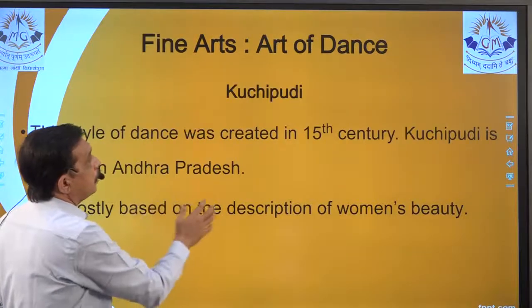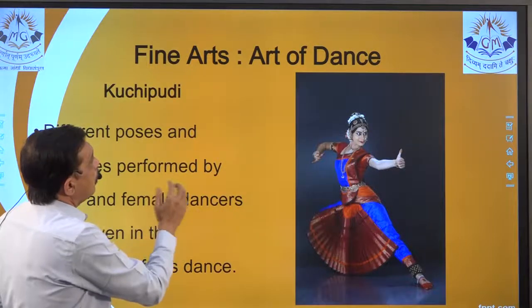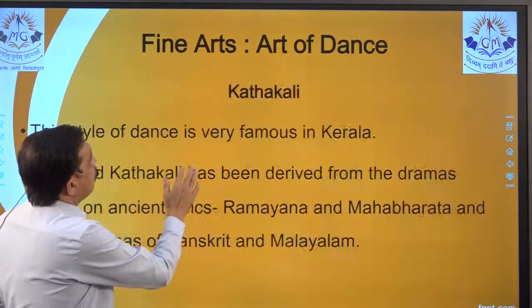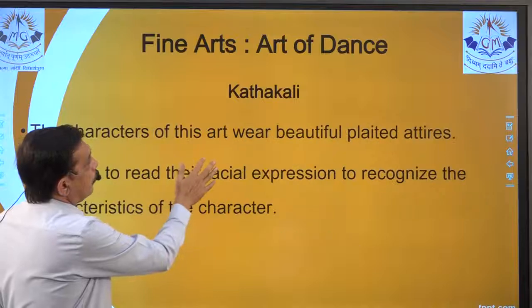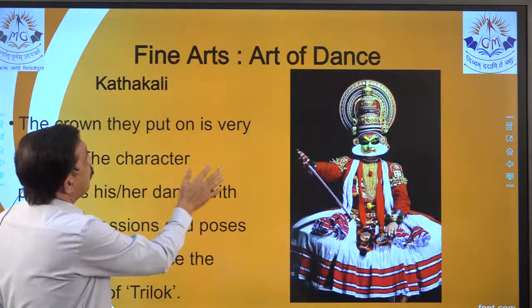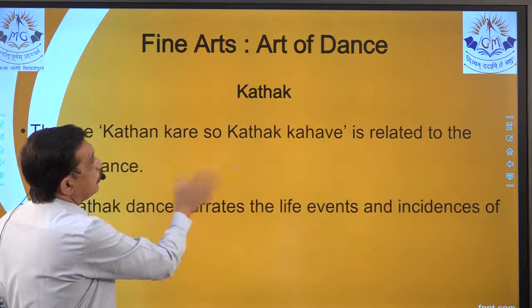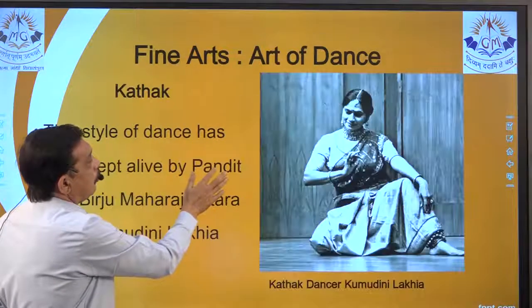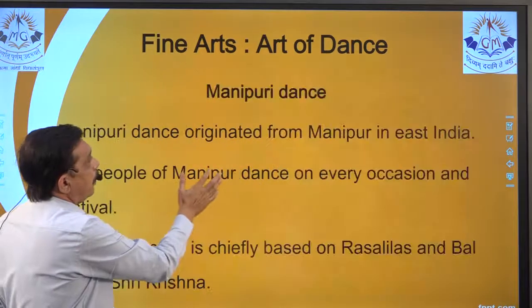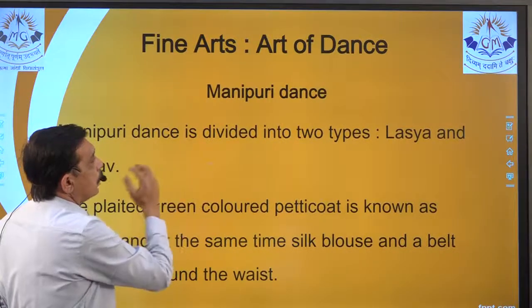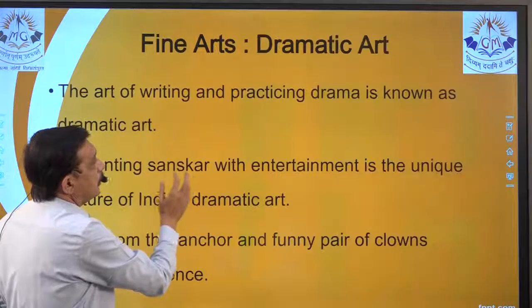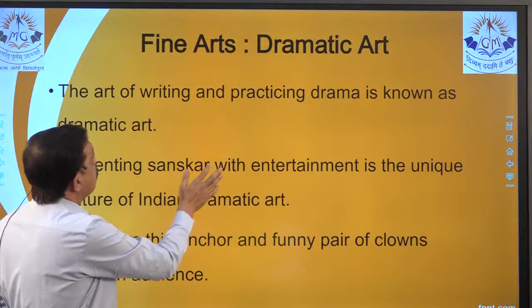Bharatnatyam, then we have Kuchipudi, then Kathakali, Kathak. There will be no problem when an MCQ is generated from this question because we have already studied it properly and we have learned it.